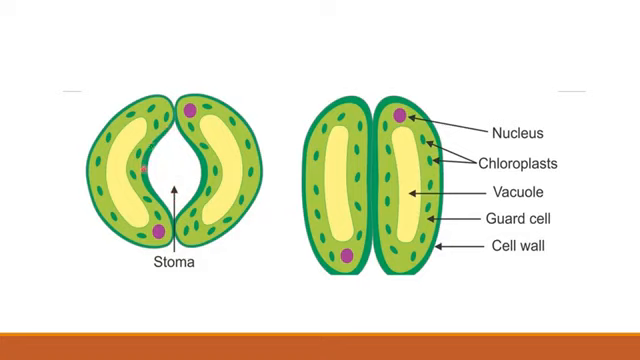Guard cells have a thick inner wall. You can see chloroplast on the guard cells, a big vacuole and the nucleus of the guard cell. This is an open stomata. This is a stomatal opening, right?